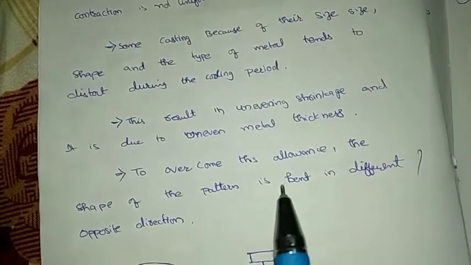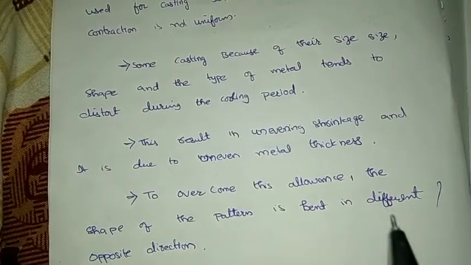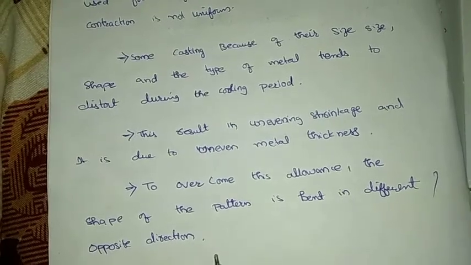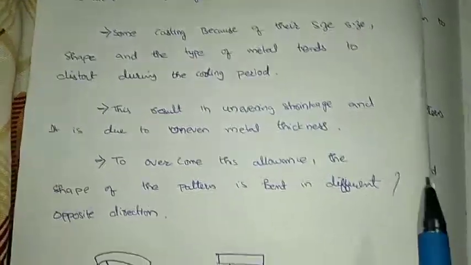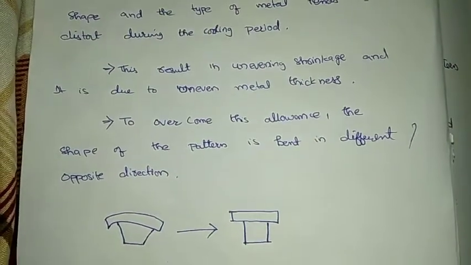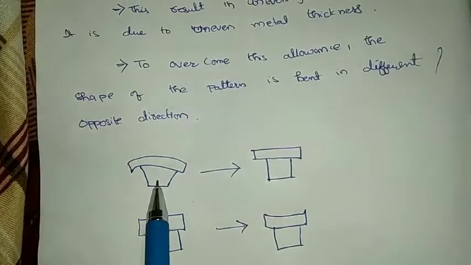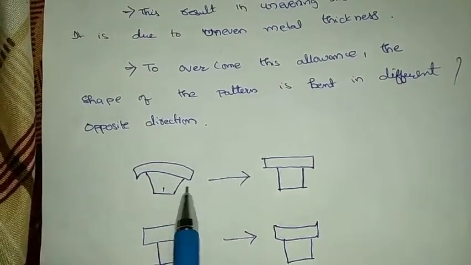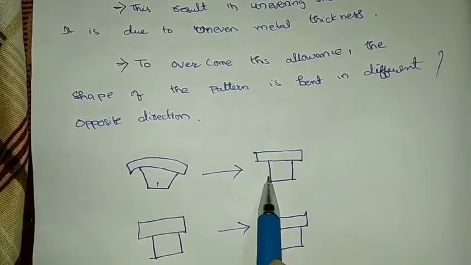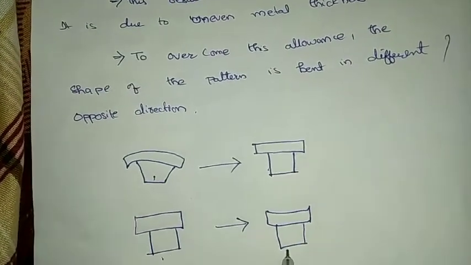This results in uneven shrinkage. It is due to uneven metal thickness. To overcome this, the shape of the pattern is bent in the opposite direction. For example, if we get this type of casting, we can easily convert it into this. If we get this type of shrinkage, we can easily convert it into this.